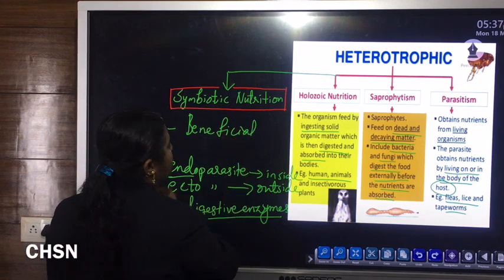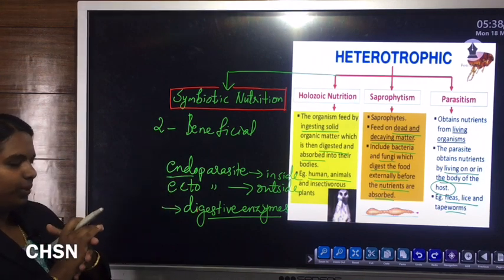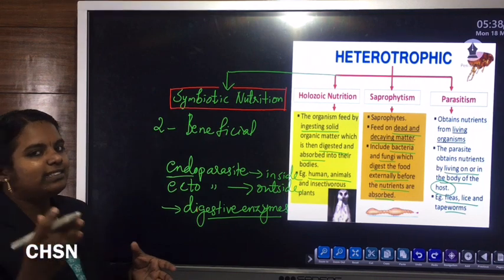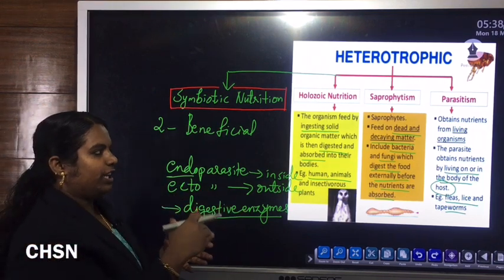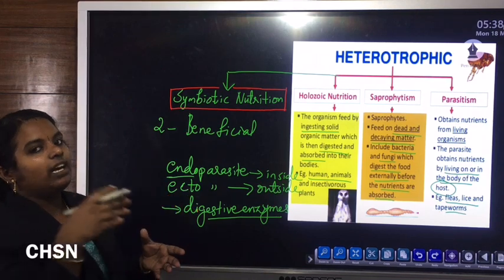So it is beneficial to both organisms. But in case of parasite nutrition, only one organism gets the benefit. That means the parasite will get its nutrition or nourishment from that living host. In turn, that living host may be harmed.